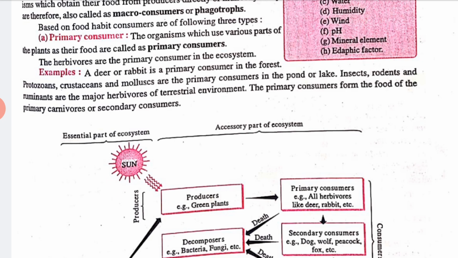The organisms which use various parts of the plant for their food are called primary consumers. For example, herbivores are the primary consumers in the ecosystem, like a deer or a rabbit in the forest. And all the protozoans also come under the category of primary consumers.